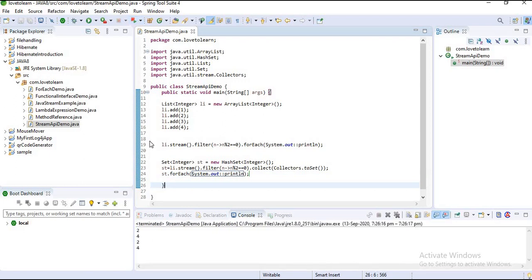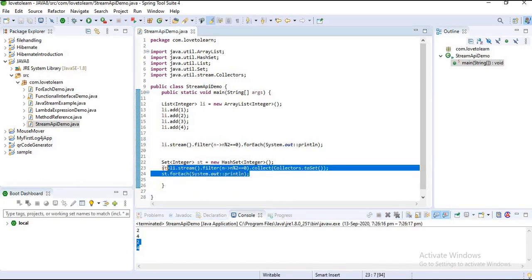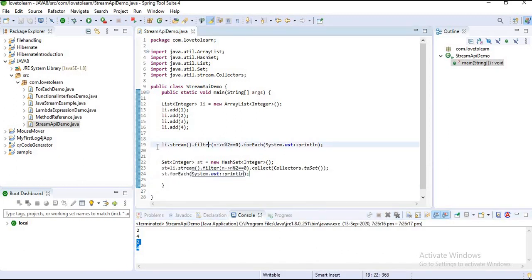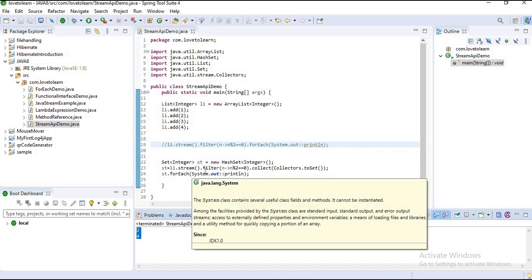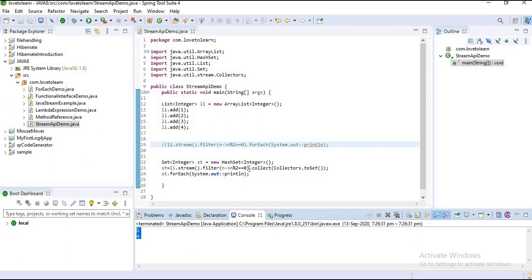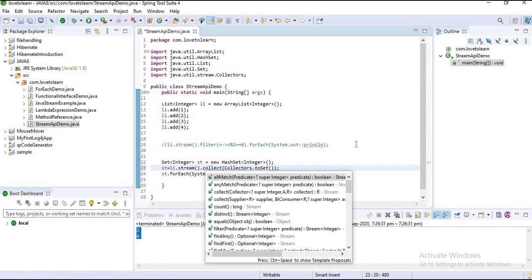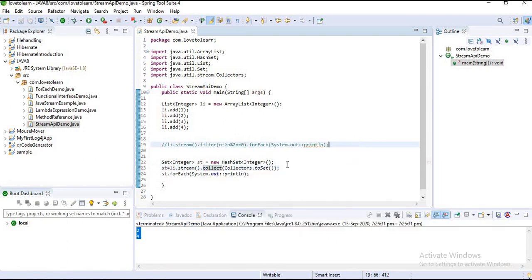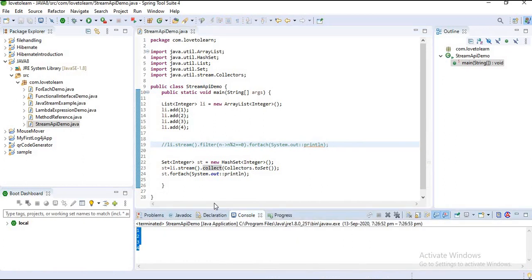Guys, you can observe that I am getting 2 and 4 because these elements were added into the set. To avoid confusion, I will comment this out and run the application again. Again we are getting 2 and 4 because the list elements were added to the set. Suppose I want to add the elements without any condition, directly adding list elements to the set. Let's print now. All my elements are added.